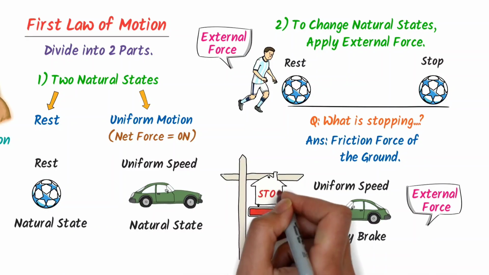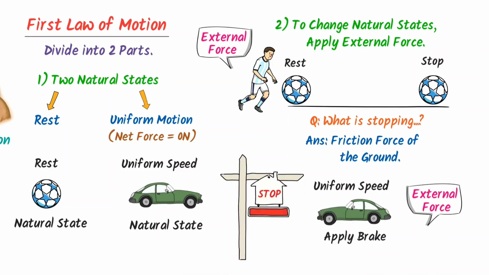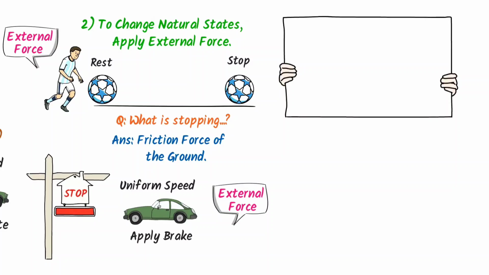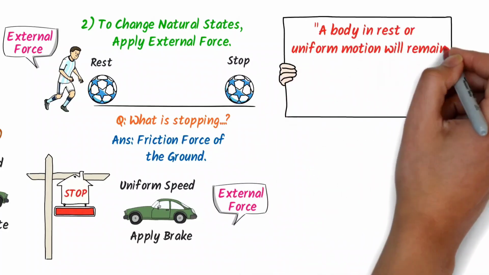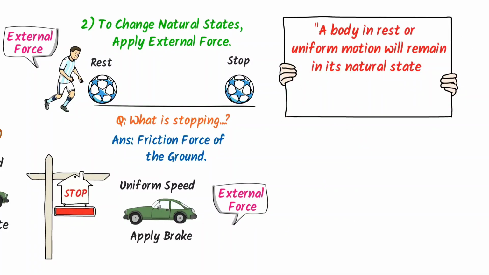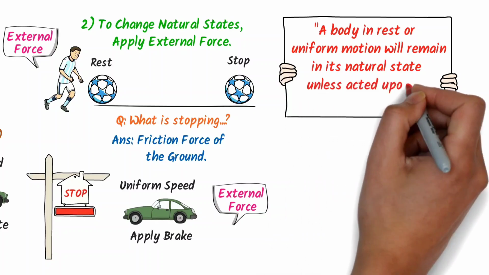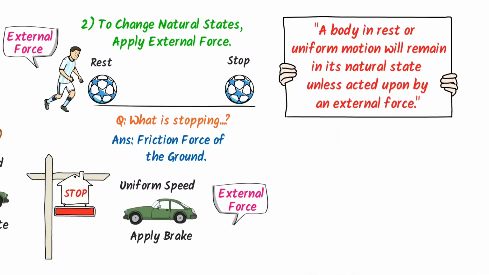Therefore, Newton states that a body in rest or uniform motion will remain in its natural state unless acted upon by an external force. Remember that if a body is in a natural state, the net force on the body is always equal to 0. Some very talented and famous book writers write F is equal to 0.